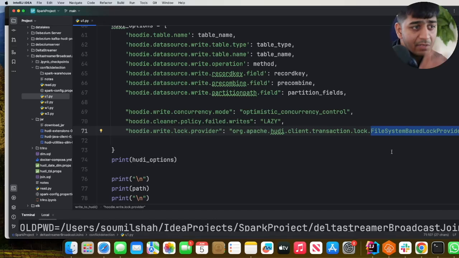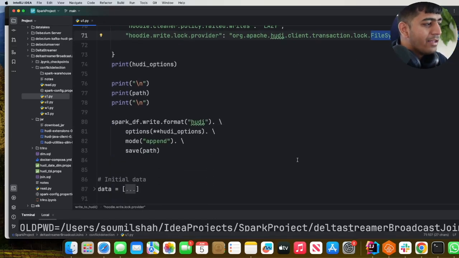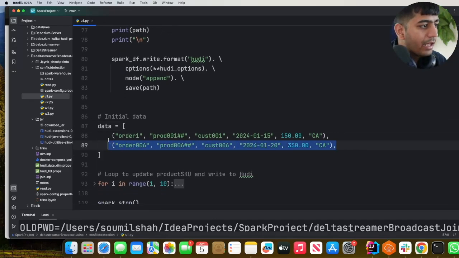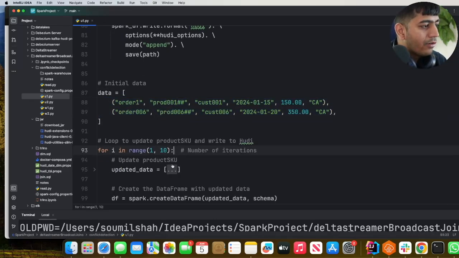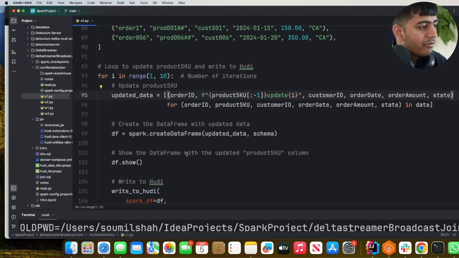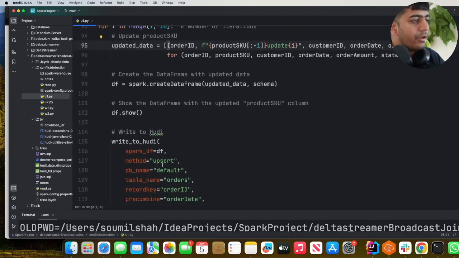So I'm just using file based log. And then we write it, right? And here you can see we have data from California, right? And we run a loop of 10 items and we simply update that particular item and we call the write function.